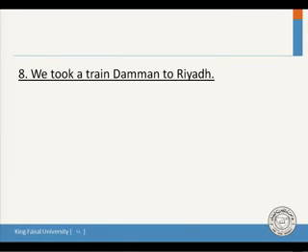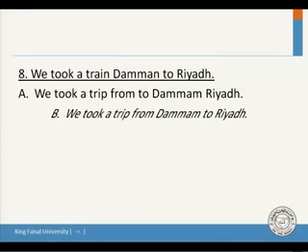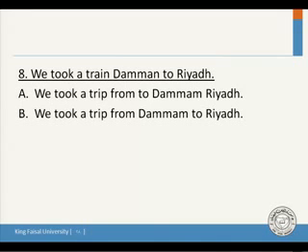Another sentence. We took a train Dammam to Riyadh. What's wrong with this sentence? It is not correct. Can you think about the correct sentence? Is it, we took a trip from to Dammam, Riyadh? We took a trip from Dammam to Riyadh?